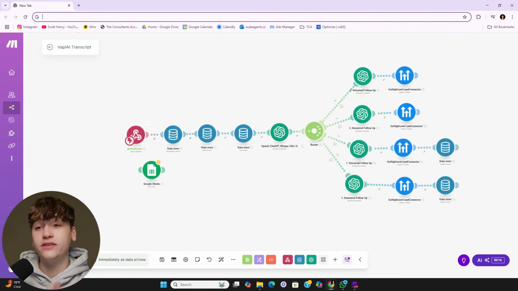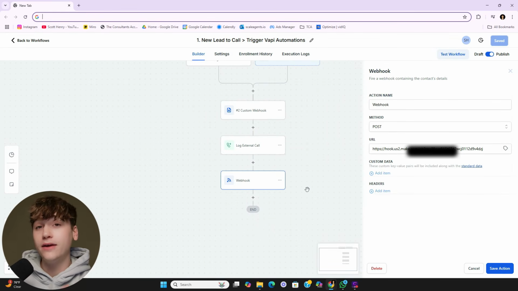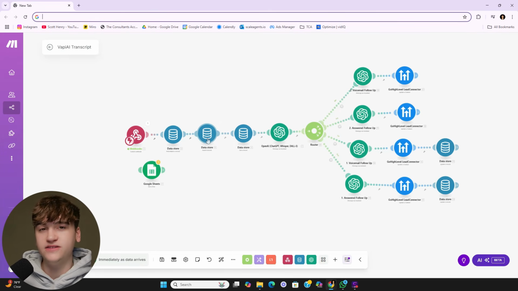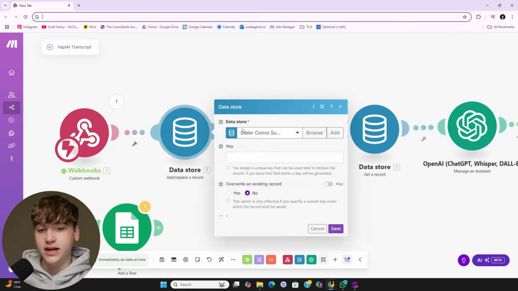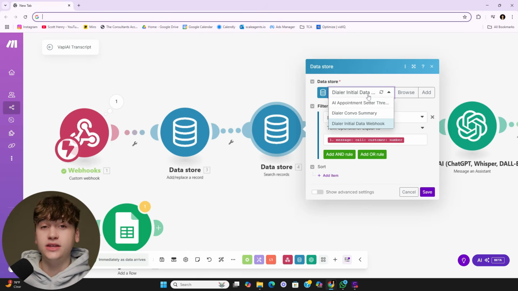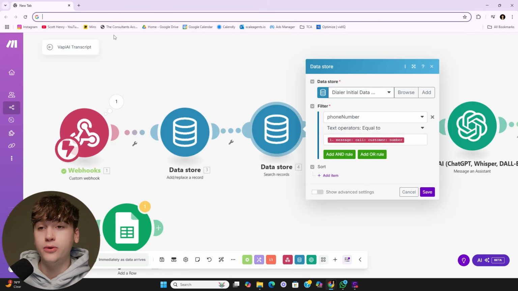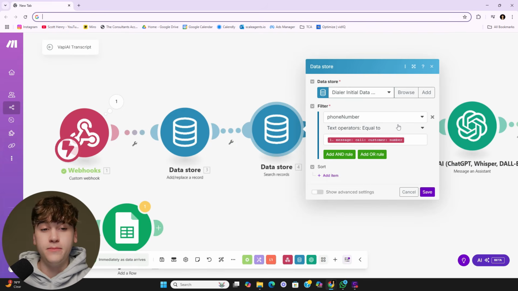So if you guys recall at the very beginning of this video, I was explaining the fact that this webhook will pull in GoHighLevel information, because the Vapi AI information that pulls into make.com is very limited. We don't have the GoHighLevel contact ID, so we can't pull stuff back into GoHighLevel just yet. So what we do is add or replace, and this is the store that puts all of our Vapi AI call information. And then this data store is searching for my GoHighLevel initial webhook, referring to this one, which is sending over all the user information from our CRM. And then we're making it equal to the customer number that we just pulled in.